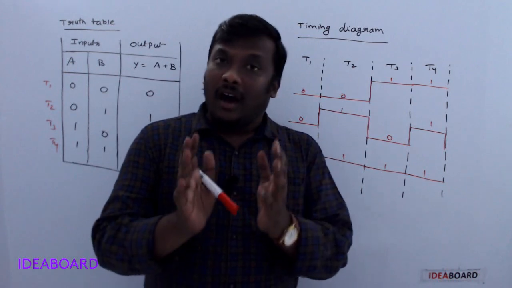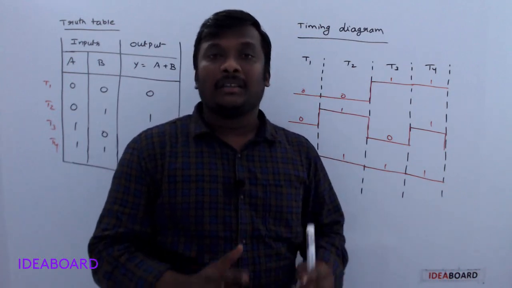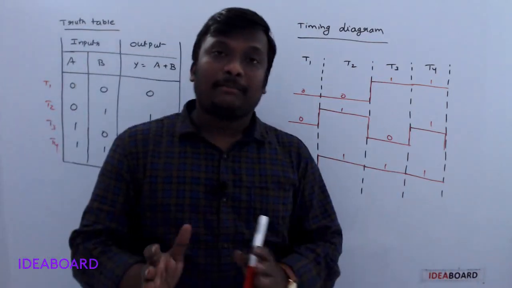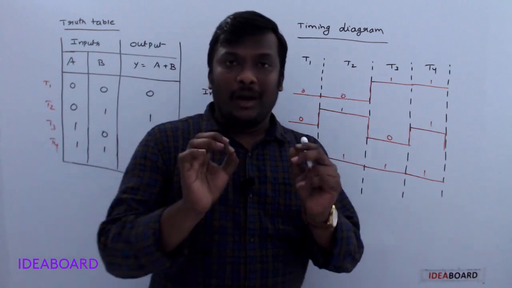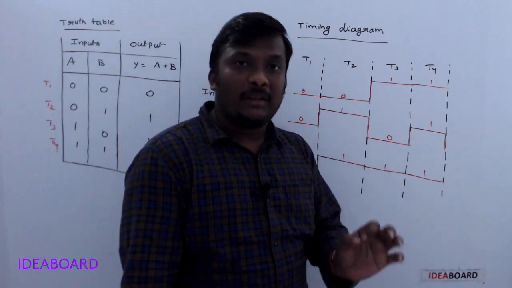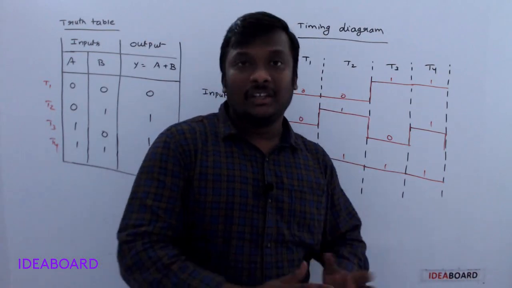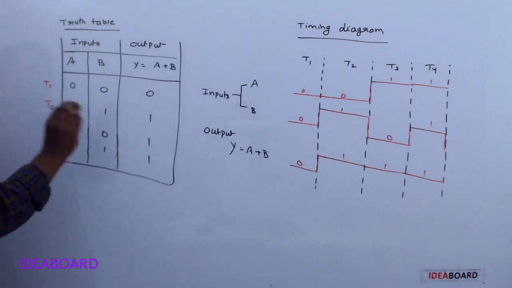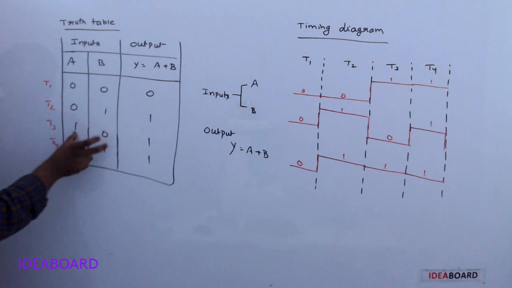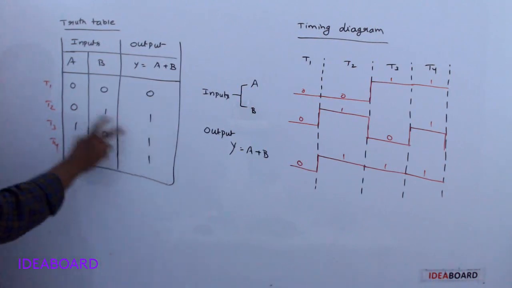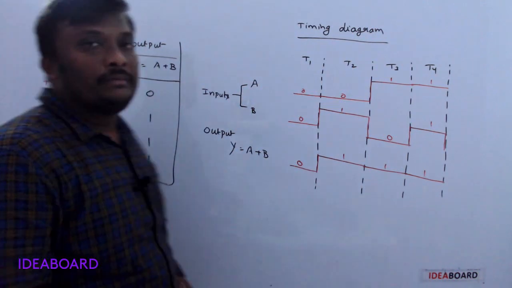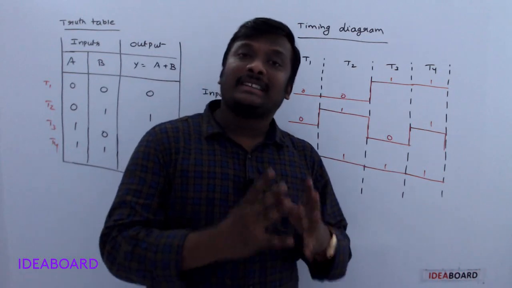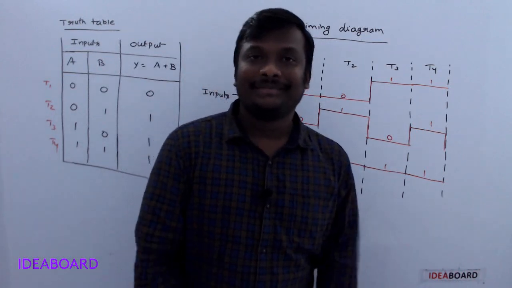I explain OR gate, AND gate and NOT gate slowly. Why? Because these are the fundamental gates and you are new to the gates. That's why I explain slowly. Is it clear? So what is an OR gate? An OR gate performs a particular logical function called addition. Secondly, from this truth table I observe only one point: if any input is high, the output is high. If all inputs are low, then the output is low. That is the important thing, and please always keep in mind the logic symbol of the OR gate. Clear? Thank you.